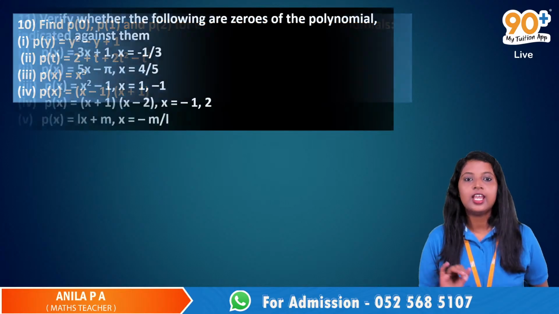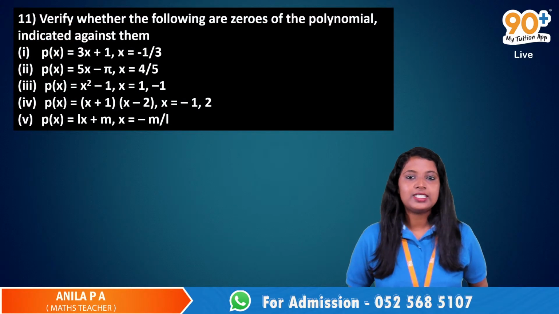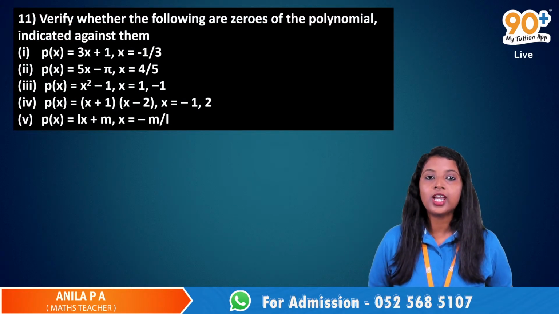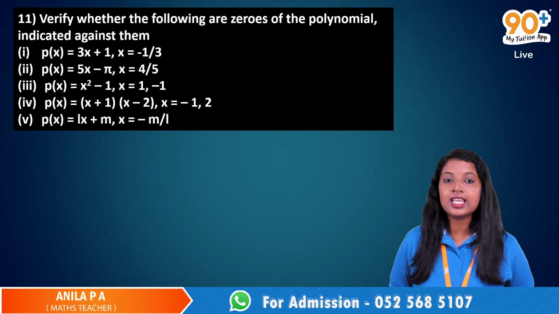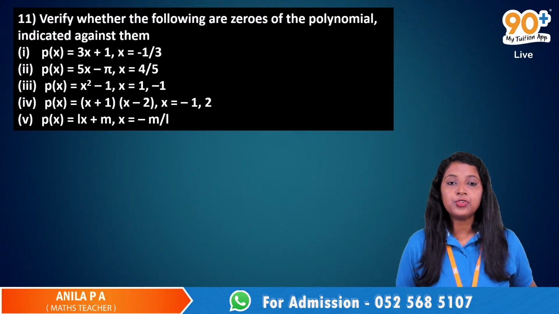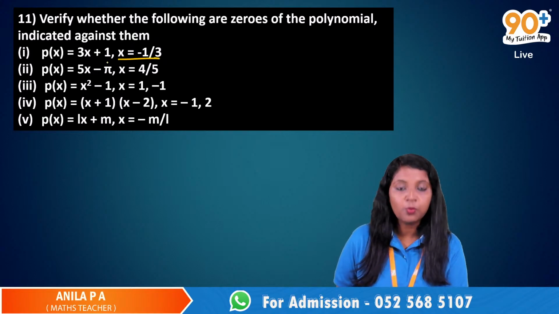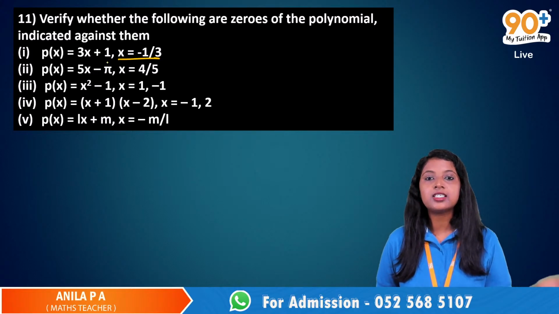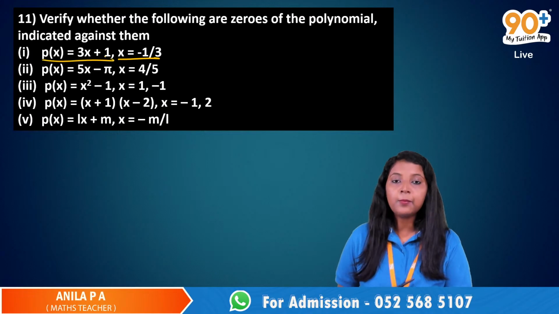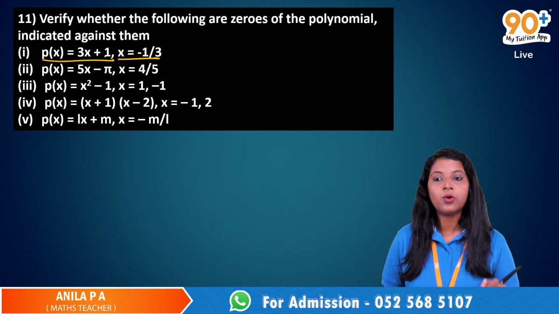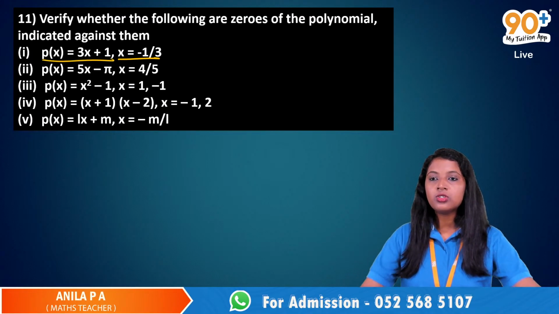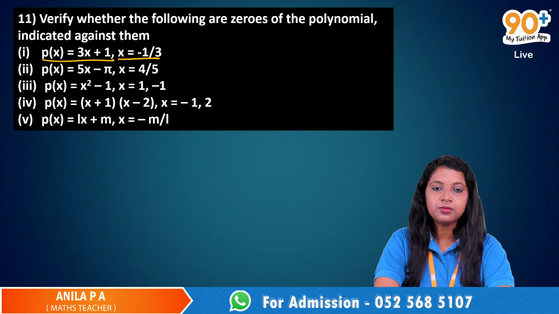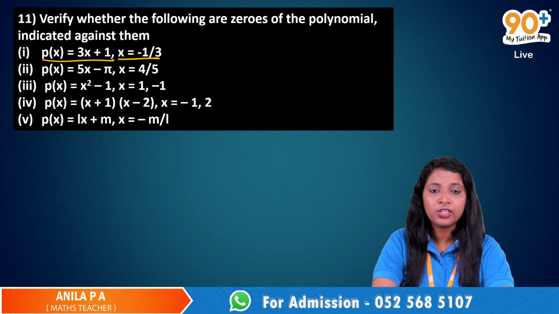Now the second question: verify whether the following are zeros of the polynomial indicated against them. So we have to check whether x is equal to minus 1 by 3 is a zero of the polynomial p of x is equal to 3x plus 1 or not. The question is not to find the zero of this polynomial.